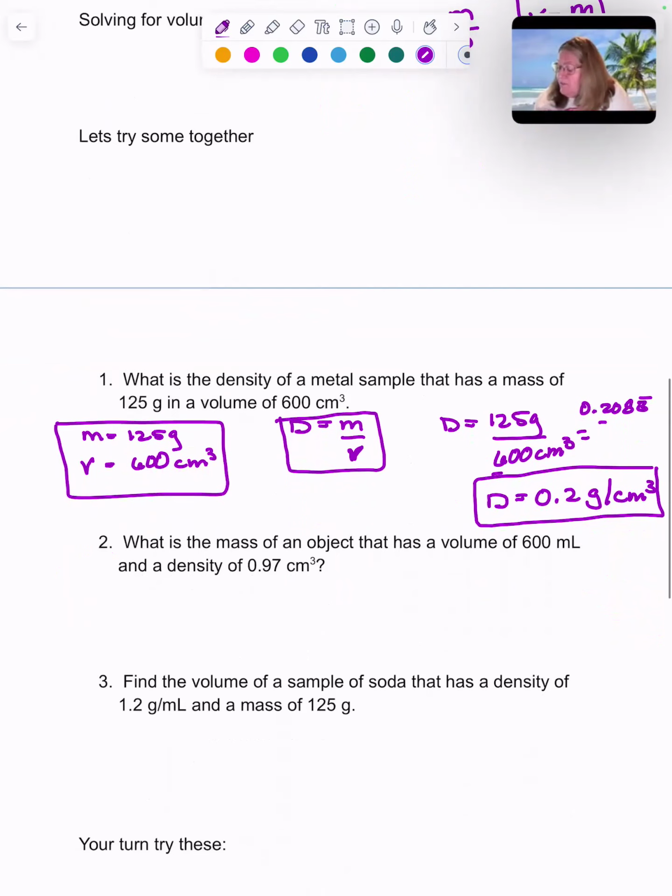Okay, here we want to find the mass of an object that has a volume of 600 milliliters. So we know our volume.